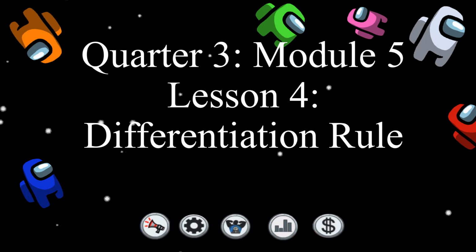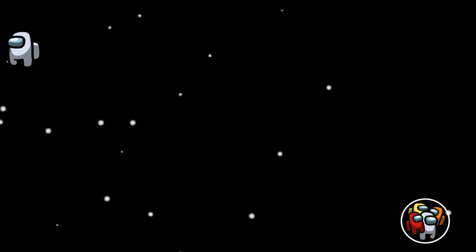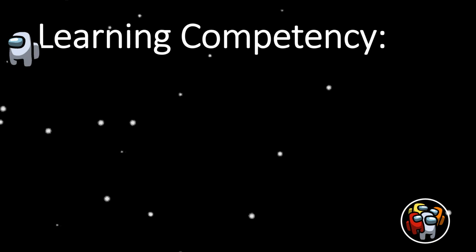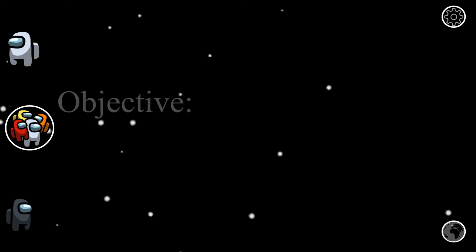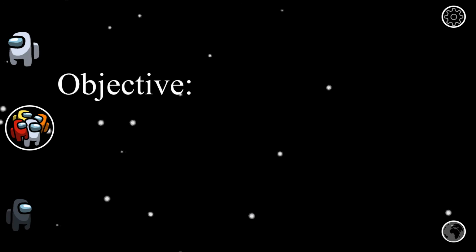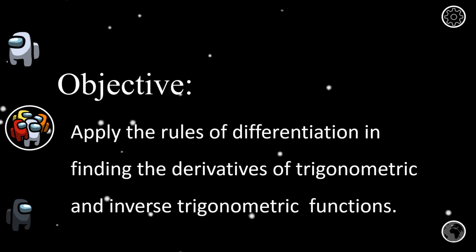Okay, so this is the continuation of lesson 2 and lesson 3. Okay, so we have here the learning competency: apply the differentiation rules in computing the derivatives of trigonometric and inverse trigonometric functions. Okay, so we have here the objective: apply the rules of differentiation in finding the derivatives of trigonometric and inverse trigonometric functions.